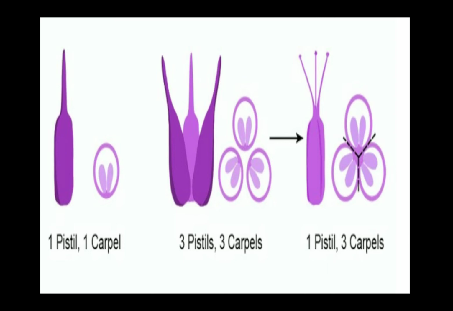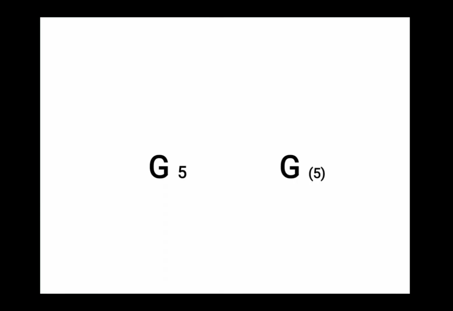But what about gynoecium? What is the female flower part unit? Is it pistil or carpel? Or are they the same? Can we say that gynoecium comprises pistils or carpels? In fact, that is what we most of the time use. Whenever we are studying a flower, we say that gynoecium comprises carpels or pistils. That means carpel and pistil are synonyms. They can be used interchangeably. That is what this statement says.